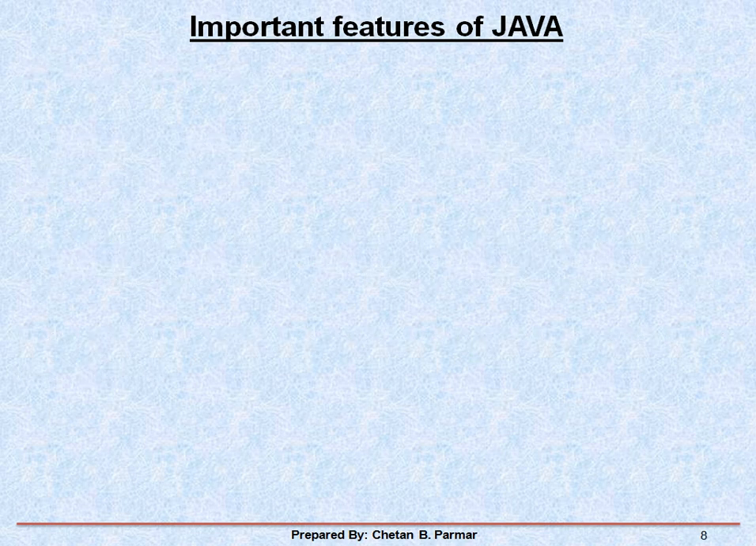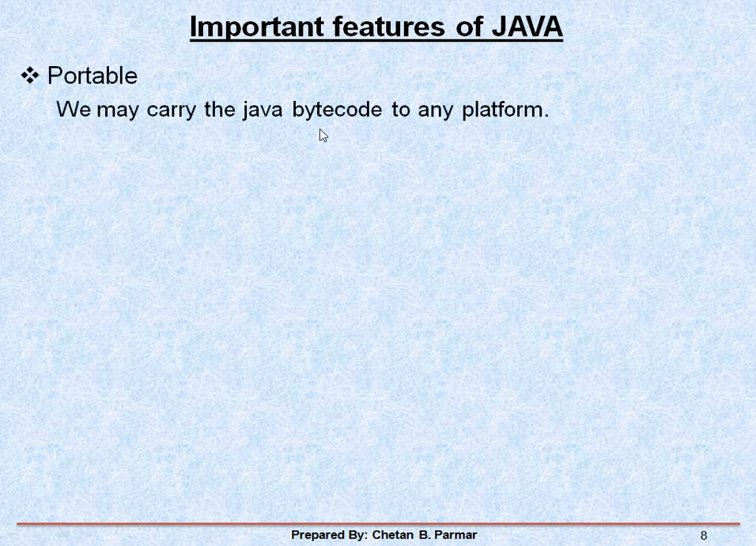Okay. Next is portable. As I said earlier, we may carry the Java bytecode to any platform. Okay, it may be a Windows, Mac, or a Unix version.